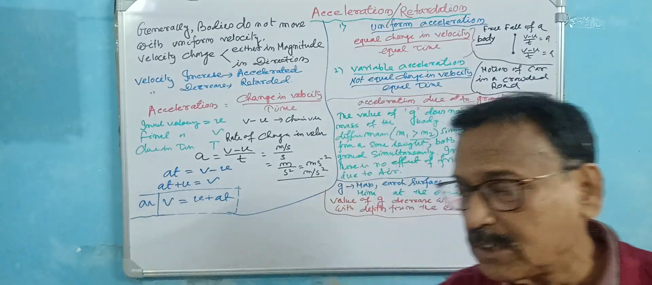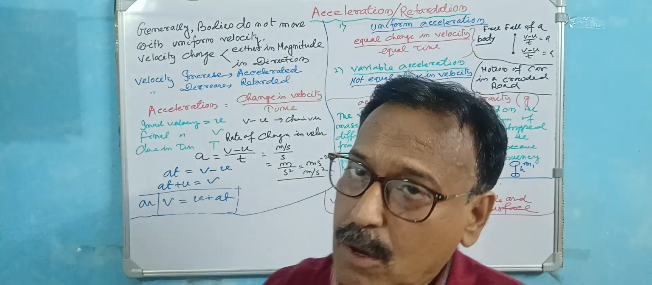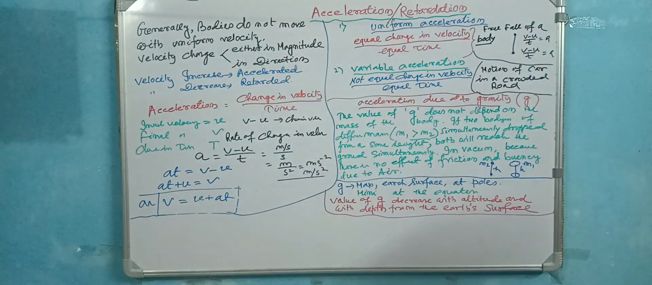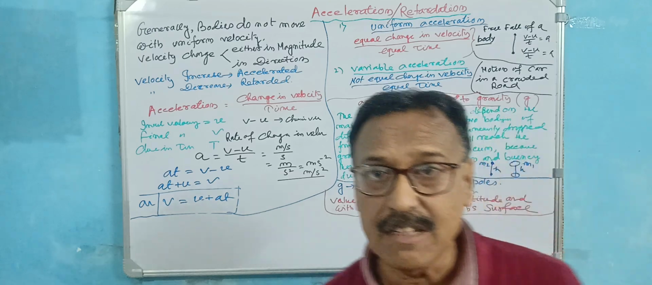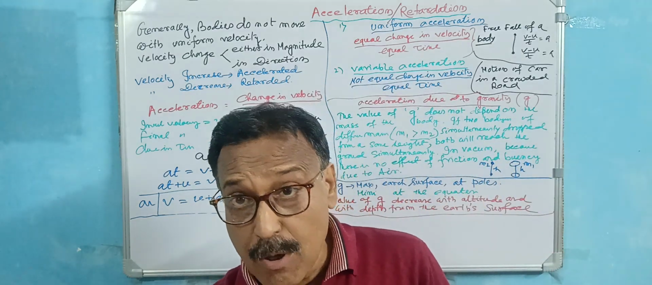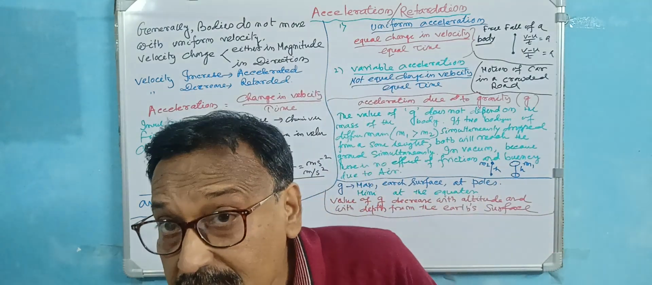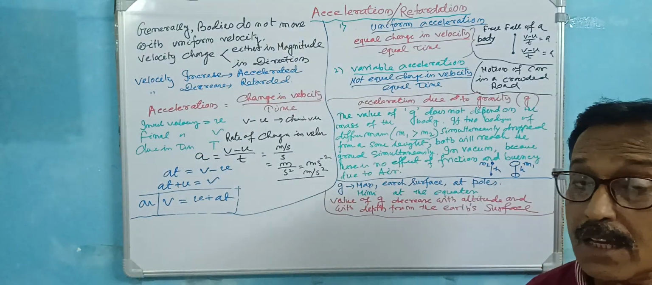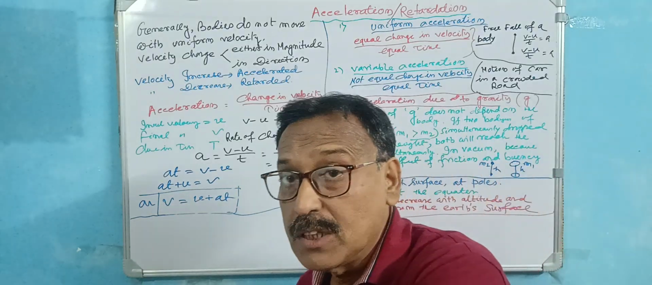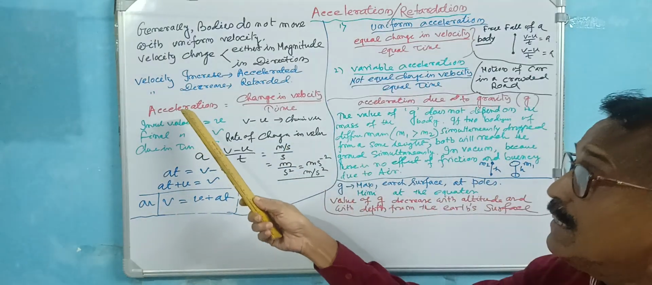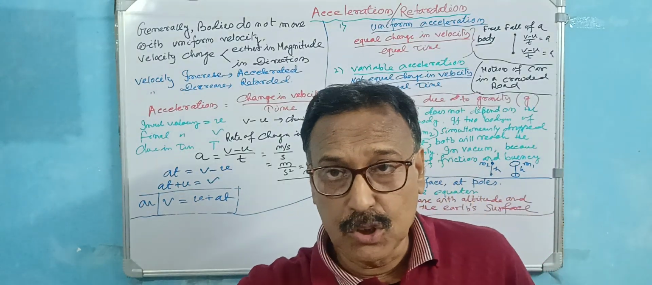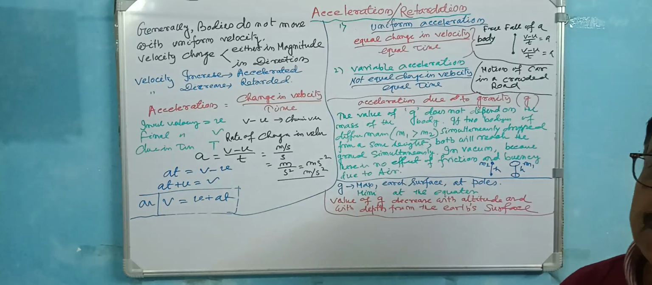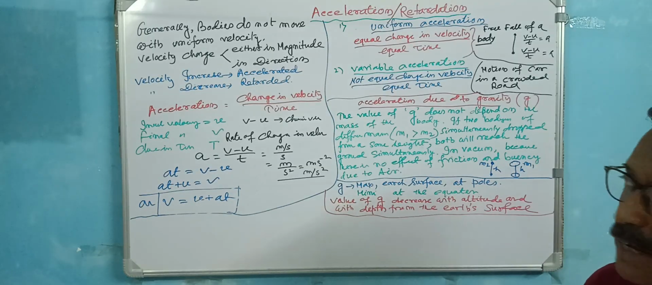Suppose you are running at 40 kilometer per hour. Now the present speed is 60 kilometer per hour. What is the change in velocity? 60 kilometer per hour minus 40 kilometer per hour. That is the change in velocity, and during the time, suppose 2 hours, divide by 2. So the rate of change of velocity is called acceleration. If it is positive, this is acceleration. If it is negative, that is retardation, that means you apply the brake.